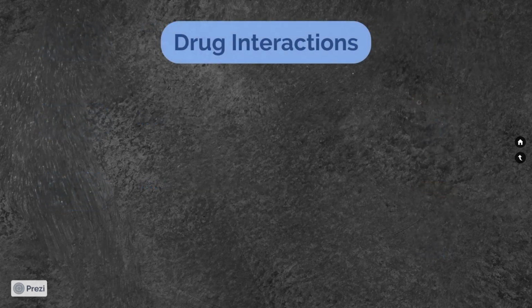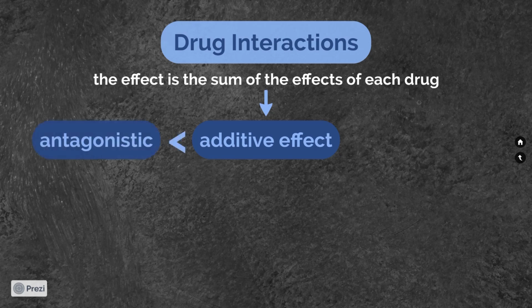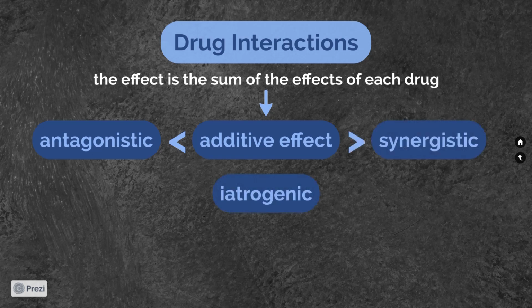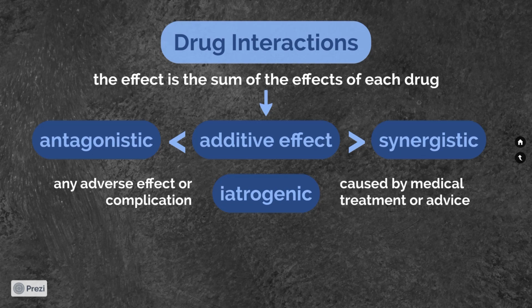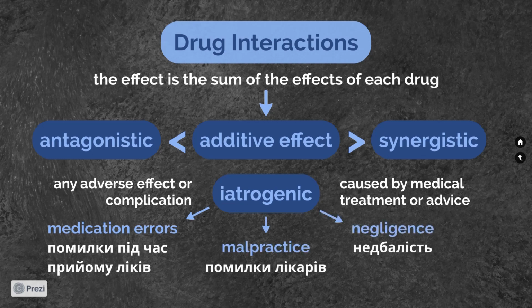Let's get back to drug interaction. When you take two similar drugs together, the effect is the sum of the effects of each drug, and this is known as an additive effect. If it's lower than an additive effect, the drugs are called antagonistic. If it's greater, they are considered synergistic. There is a negative effect called iatrogenic, which refers to any adverse effect or complication caused by medical treatment or advice. It may include medication errors, помилки під час прийому ліків, malpractice, помилки лікарів, and other forms of negligence, недбалість.